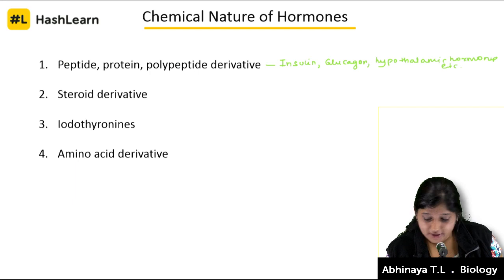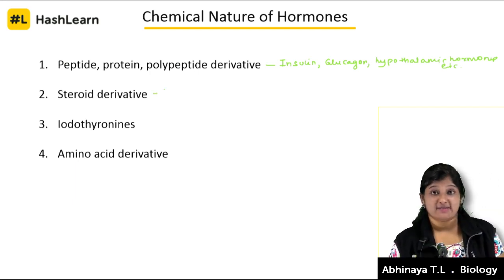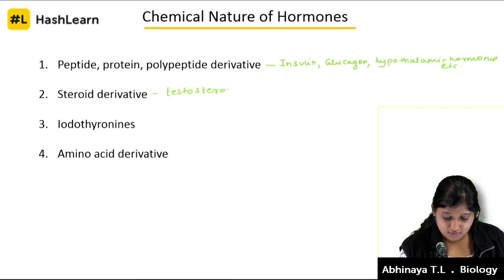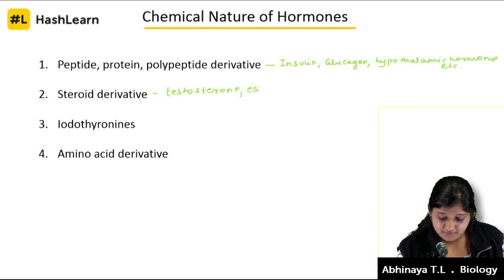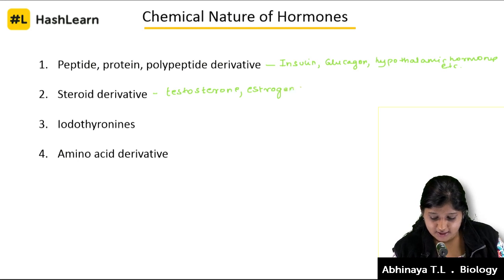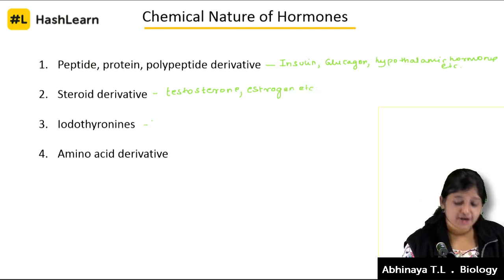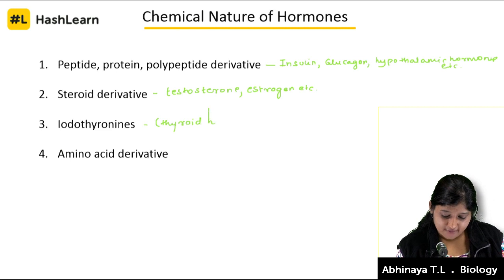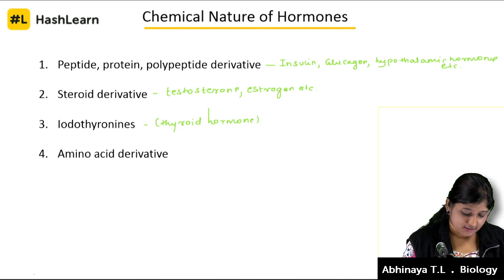Then steroid derivative, the steroid hormones, all your sex hormones, testosterone, estrogen, progesterone also comes into the picture, etc. Iodothyronines are completely the thyroid hormones, your T3, T4, all these are nothing but the thyroid hormones.